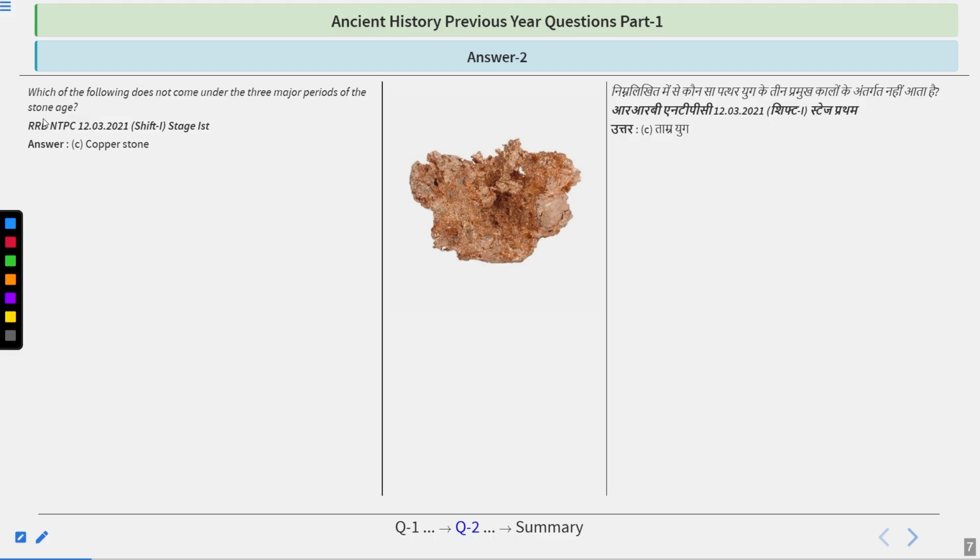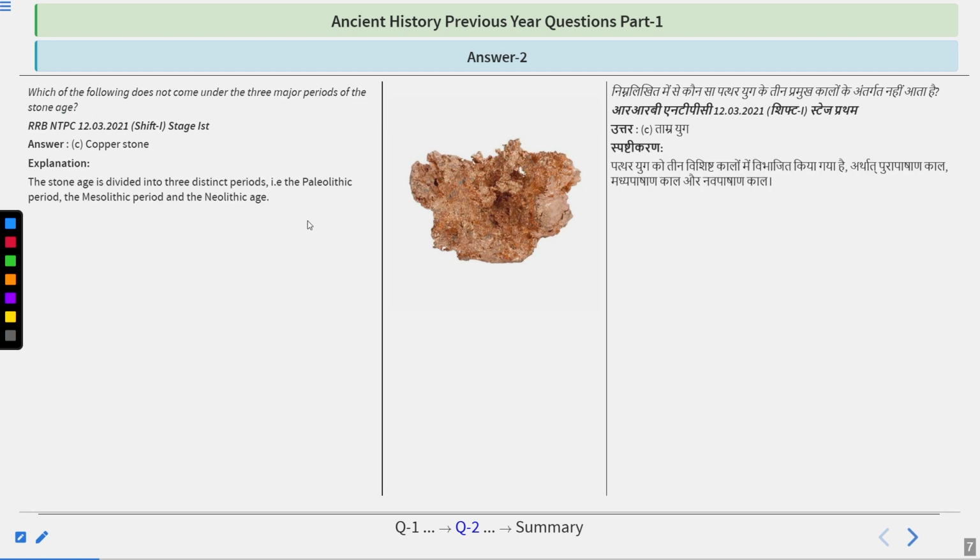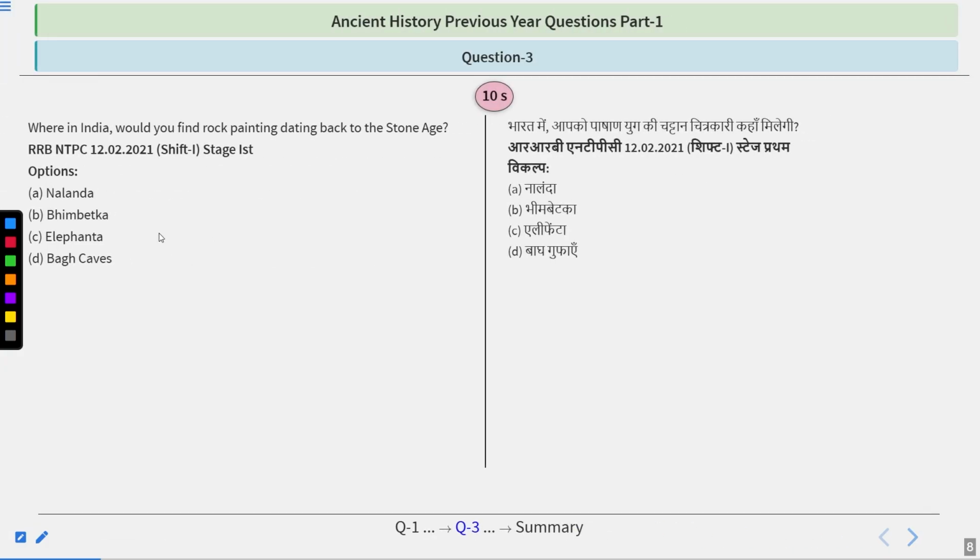When we are talking about the Stone Age, we just talked about this one in the last question also, that it consists of three particular ages: Paleolithic, Mesolithic, and Neolithic. Copper Stone is the type of thing that comes into the discovery of these people during the later Neolithic age, when they got to know about copper, and after that they also built bronze out of that. So Stone Age is divided into three distinct periods, that is Paleolithic period, Mesolithic, and the Neolithic age. I hope this question is clear. Let's move to the other one.